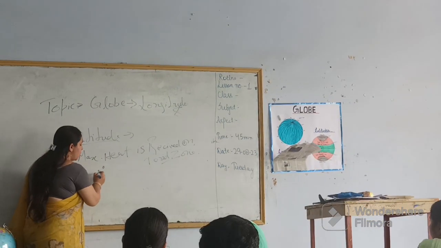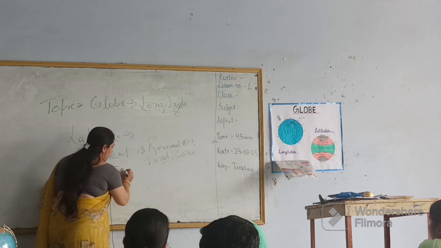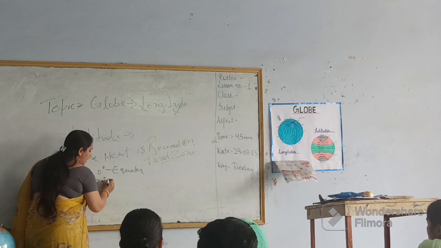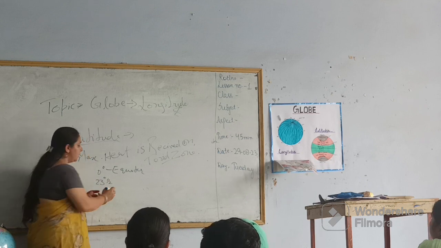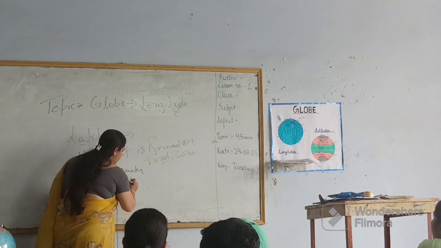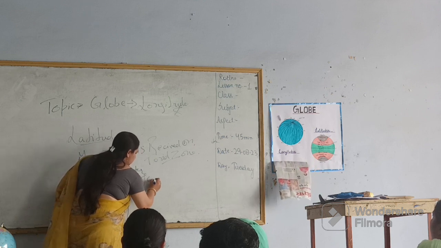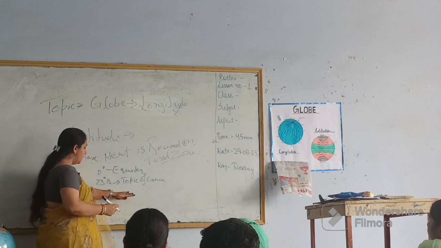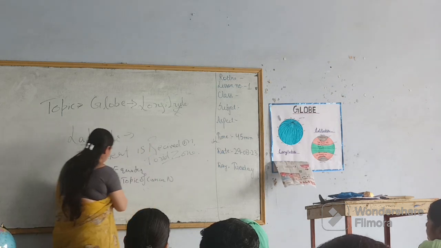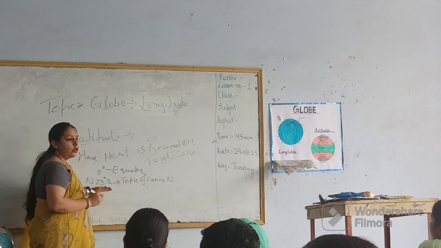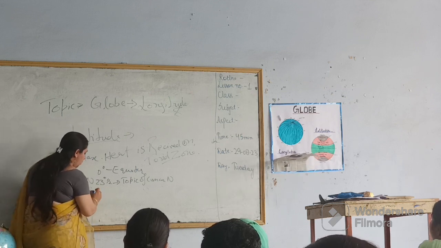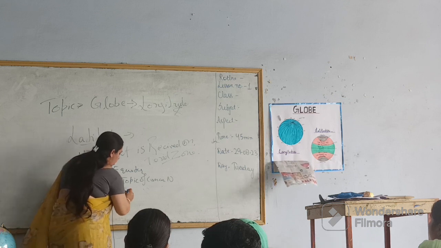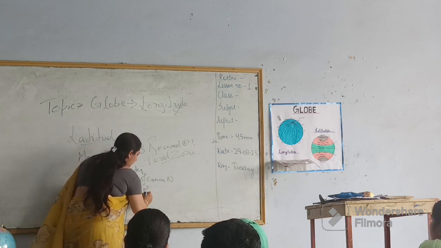So you all have to remember these different degrees. 0 degree is on the equator, 23 degree and 30 minutes is on the Tropic of Cancer. And if we are writing Tropic of Cancer, we have to write 23 degree 30 minutes north, and from the south, 23 degree 30 minutes, Tropic of Capricorn.